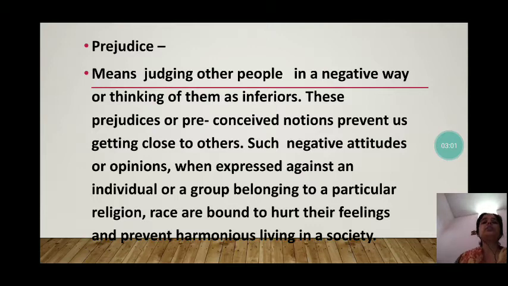Such negative attitudes or opinions, when expressed against an individual or group belonging to a particular religion or race, are bound to hurt their feelings. So when we form an idea before knowing the truth, this negative idea is called a prejudice, and when we form it against people belonging to a particular religion or race, it hurts their feelings.